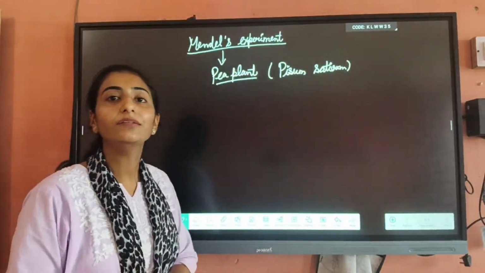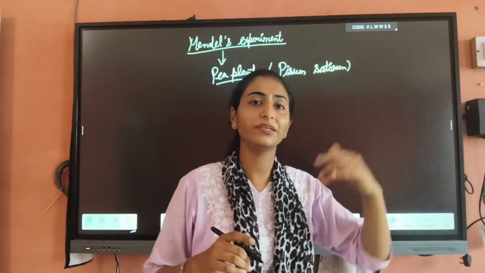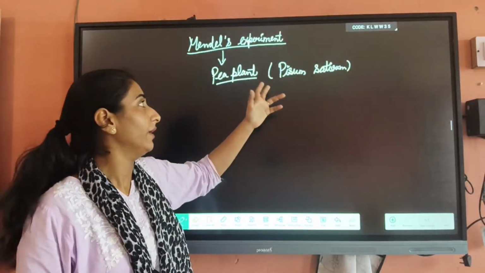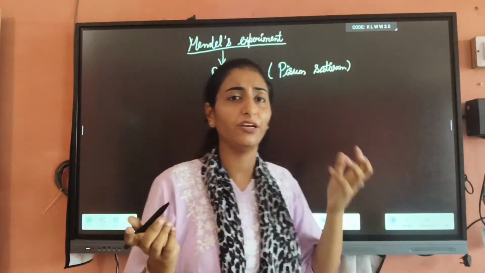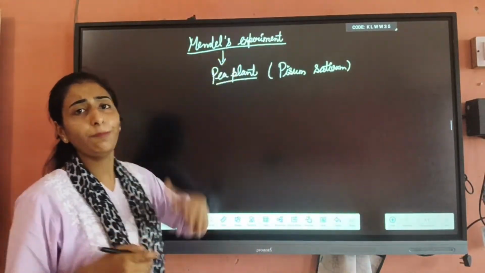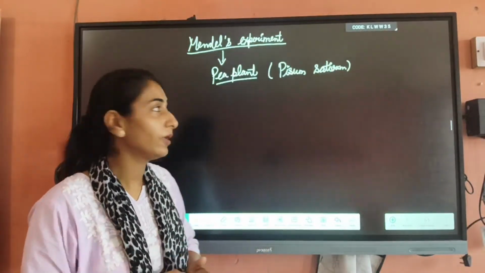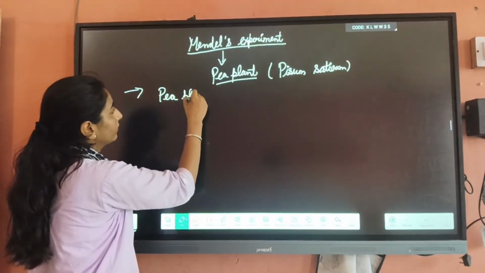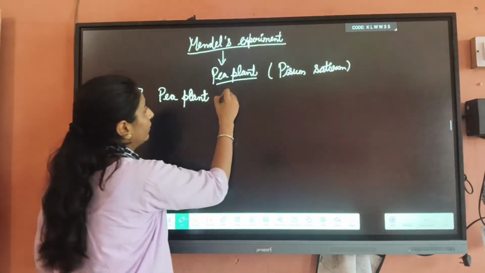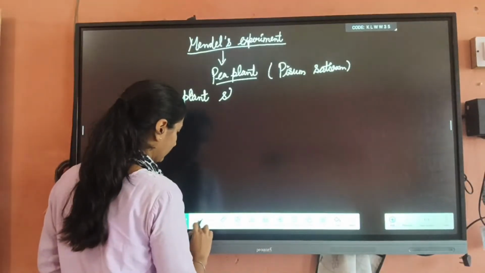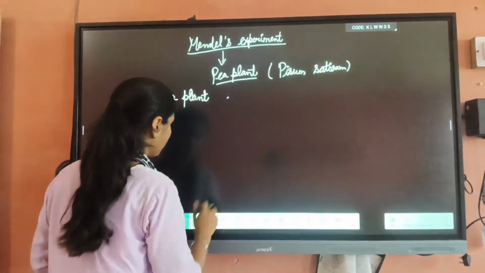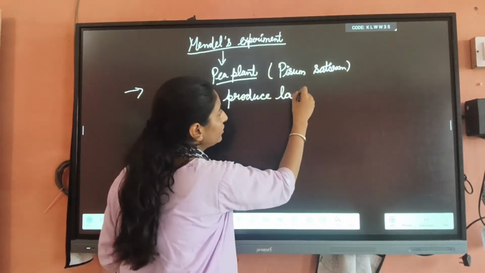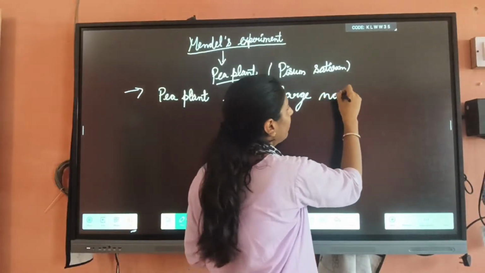So first of all, what is Mendel's experiment? Mendel conducted various hybridization experiments. But when Mendel worked on the pea plant, a question came to your mind: ma'am, why did Mendel take the pea plant only? Why did he not take another plant? Because the pea plant produces a large number of seeds in a very small time.